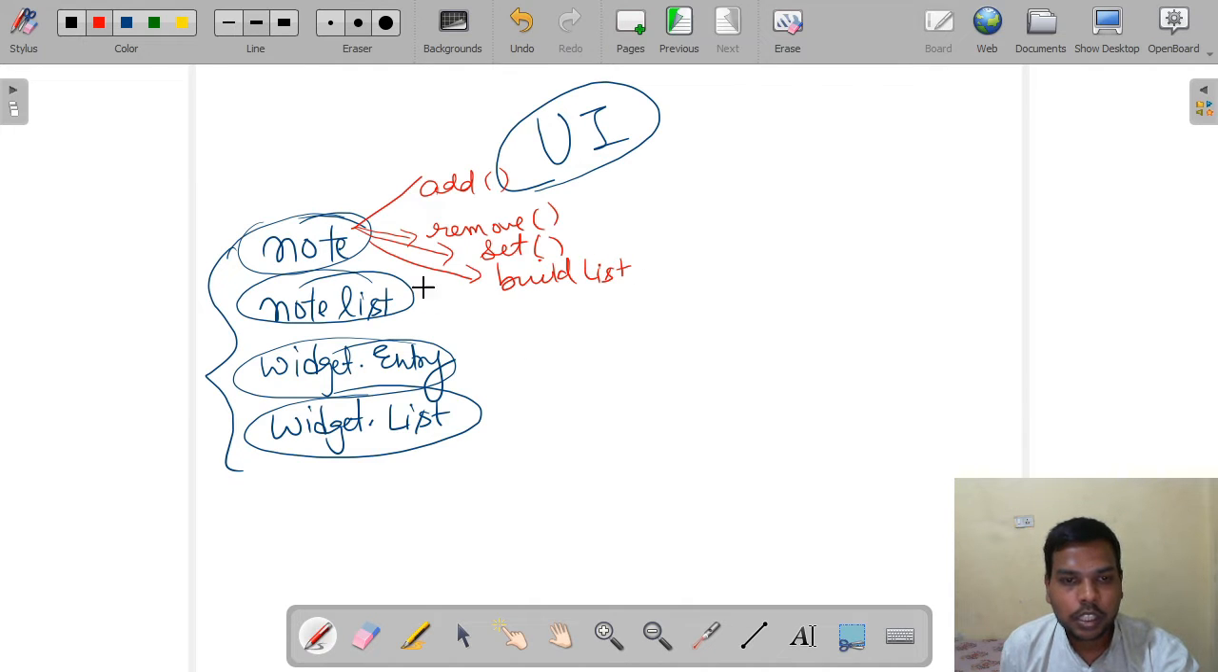Okay, this is inside this node list. Similarly, while removing, we will remove the current latest node. Similarly, there are several functions. There are some more functions we will develop, like